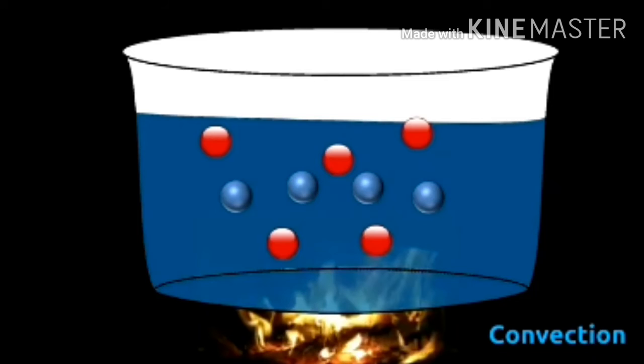there is a transfer of currents. Okay, and that process is called the convection of heat. Convection can occur in liquid and gaseous substances.